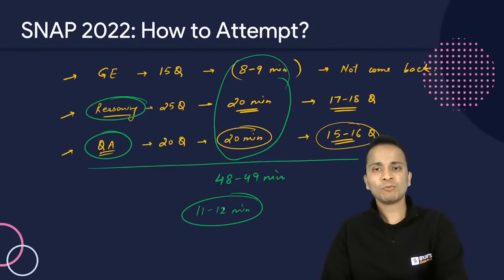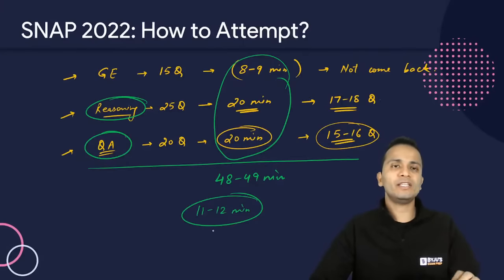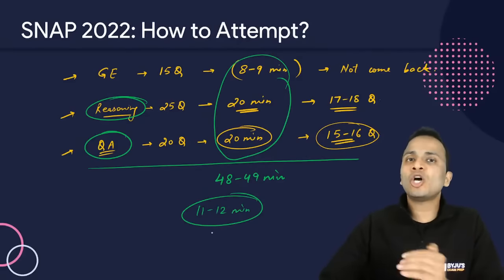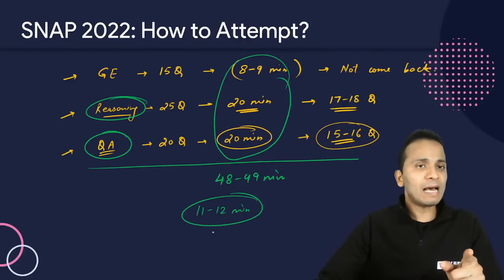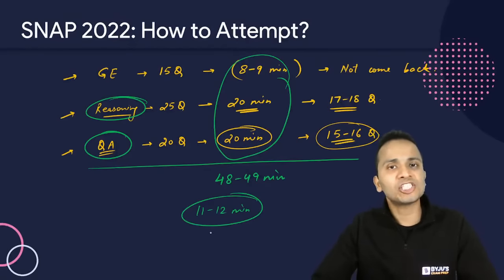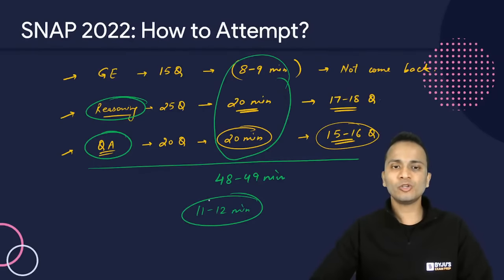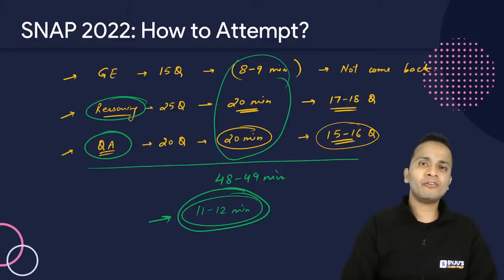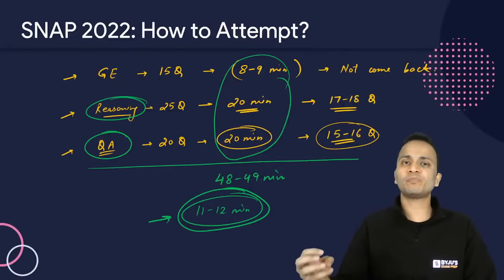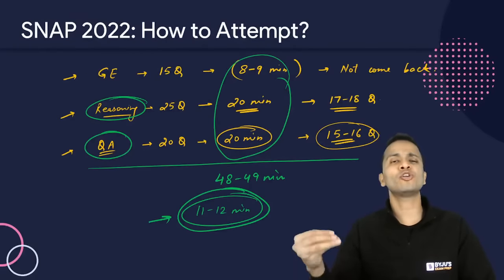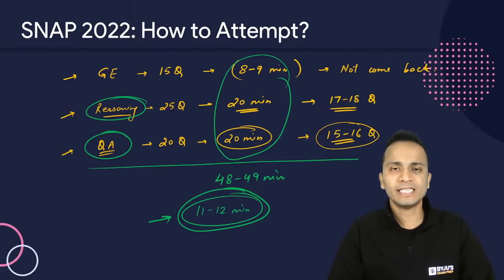All right, fine. So this is the complete way, this is a proper way to attempt any paper which does not have sectional time limit. Snap examination does not have sectional time limit. Snap examination also does not have sectional cutoffs. All right. So what you can do is, you can spend ये जो 11-12 minutes बचे हैं, if you are strong in reasoning, then you can spend all this time in reasoning. If you are strong in quant, you can spend all these minutes in quant. All right. या फिर 7-8 minutes quant में spend कर सकते हो, 3-4 minutes you can spend in reasoning section.